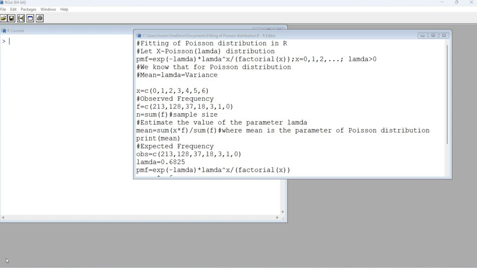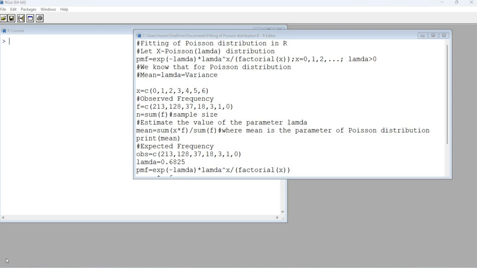Today we discuss fitting of Poisson distributions in R. Let a random variable x follow a Poisson distribution with parameter lambda. Then its probability mass function can be expressed in the following form: e to the power minus lambda into lambda to the power x divided by factorial of x, where the range of x is 0, 1, 2 up to infinity and lambda is greater than 0. We know that for the Poisson distribution, mean equals lambda equals variance.